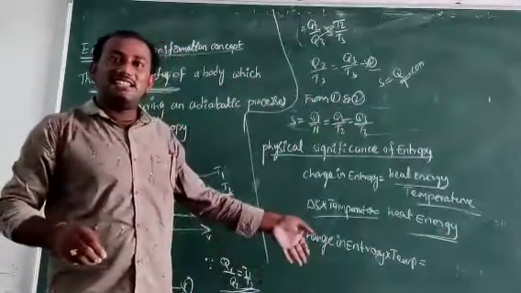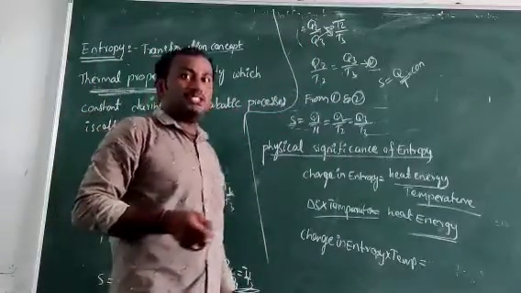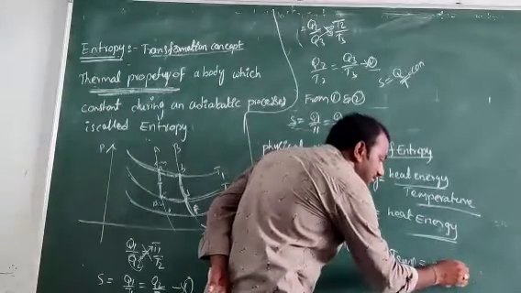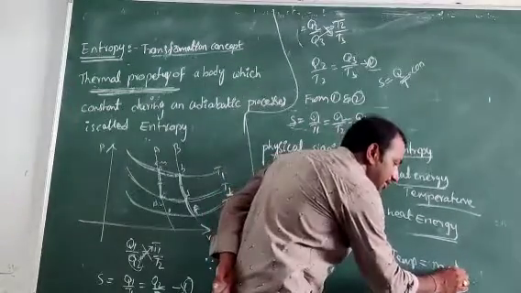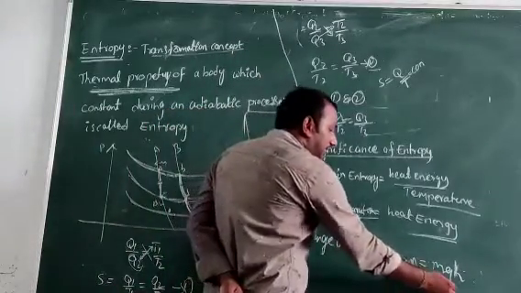Heat is energy in motion, moving particles. So energy is defined as mgh, where g is constant.